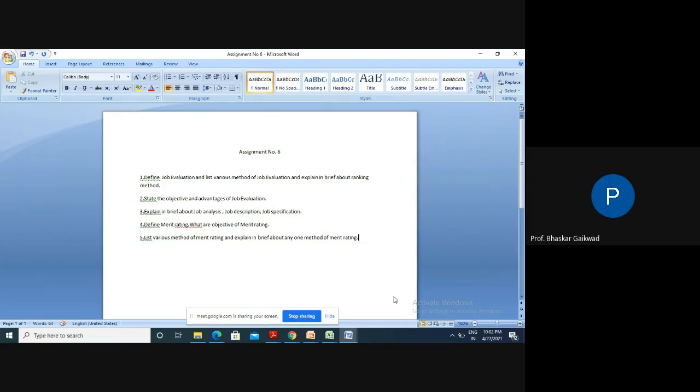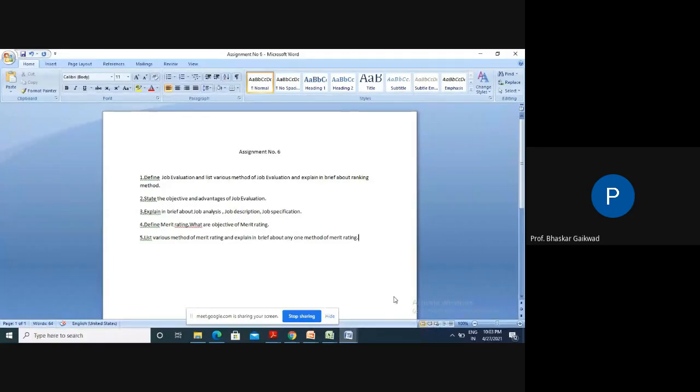The second advantage is, job evaluation technique is useful for proper selection, training, promotion, and transfer of employees within the organizations. These activities can be performed objectively and impartially due to job evaluation.